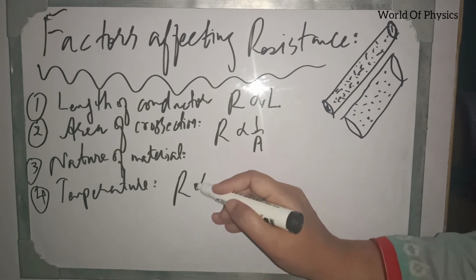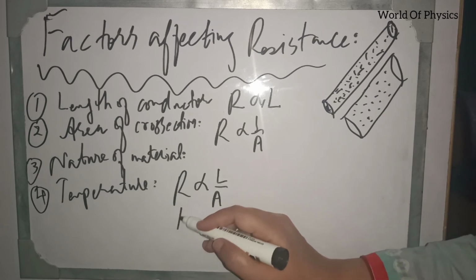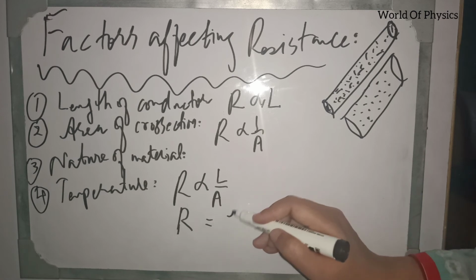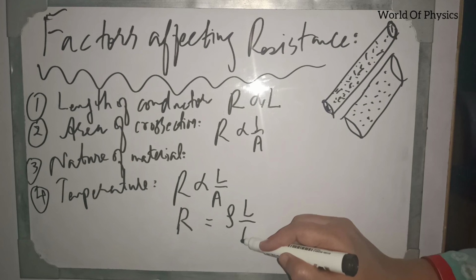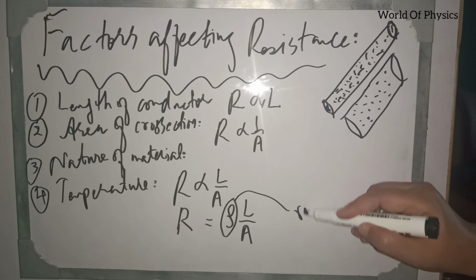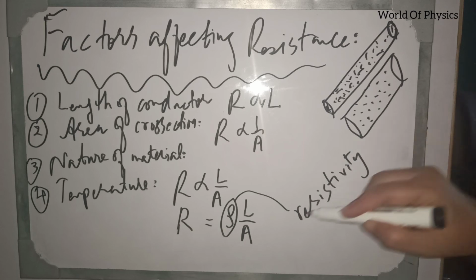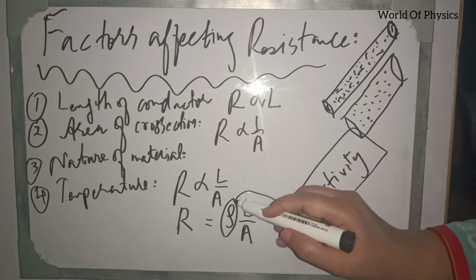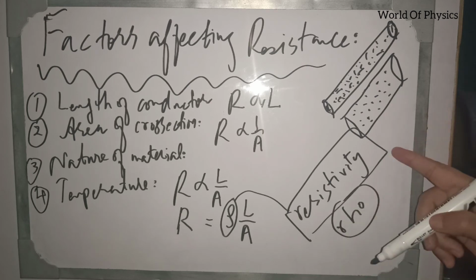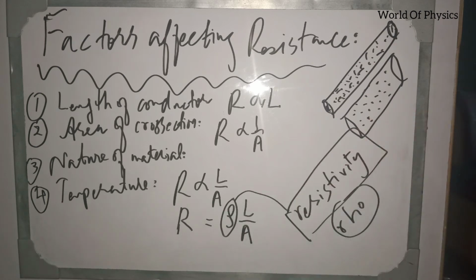R is proportional to L over A. To remove this proportionality, we will insert some constant over here, and I will say that R is equal to rho L over A. This rho is a constant of proportionality, and this is called resistivity of the material. This is called rho, R-H-O, and this is also the constant of proportionality for this relationship. Thank you very much.